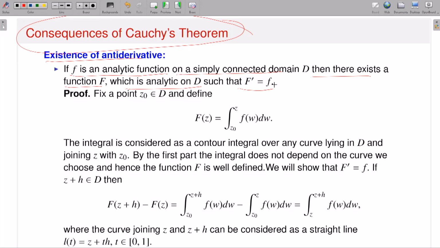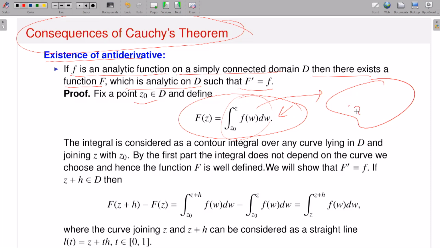Now you can easily say, because my function is analytic on a simply connected domain, you can define capital F. Now you see I have defined it. Fix a point Z0, and define this kind of object: F of Z, which is the integral from Z0 to Z of f(w) dw. Now this makes sense. Even if I think about this as a symbol, what is the meaning of that? If this is my domain, this is my point Z0, this is my Z, what is the meaning of the integral from Z0 to Z of f(w) dw?